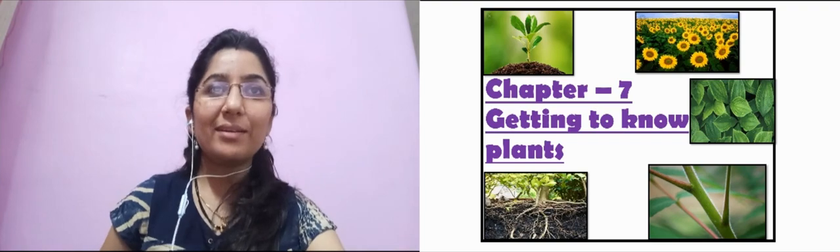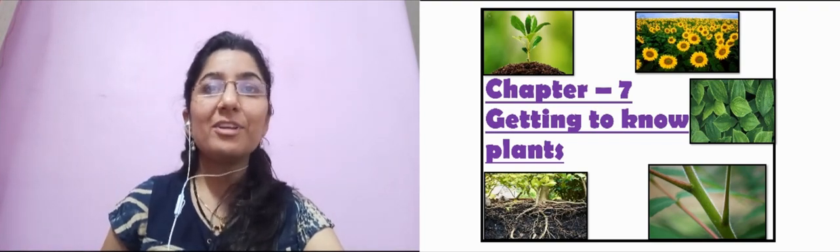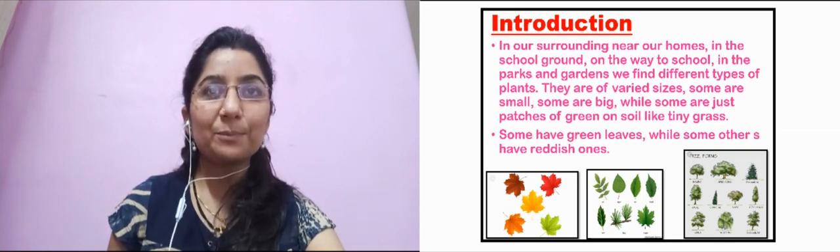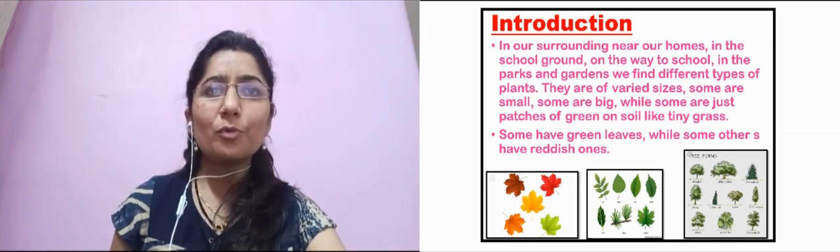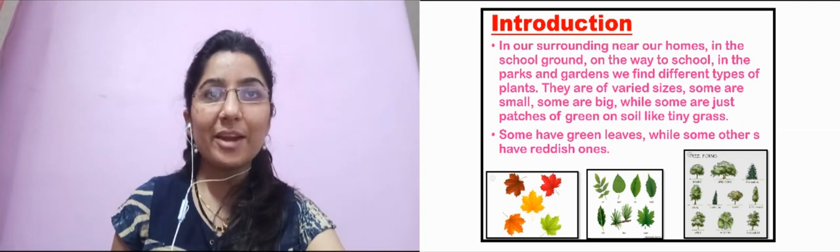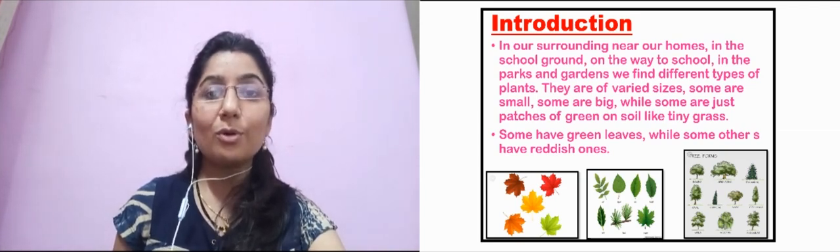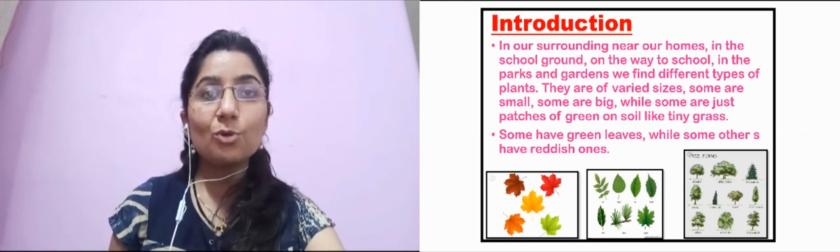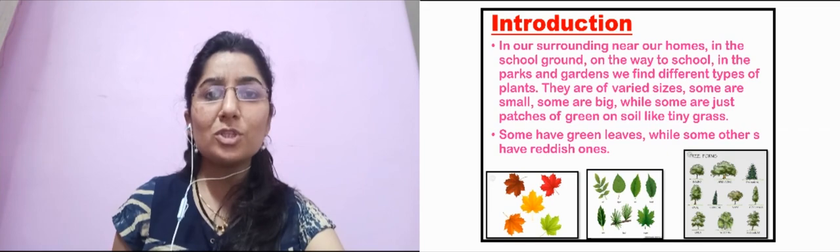So, let's begin. Today, we'll start with lesson number 7, getting to know the plants. See, dear students, whenever you go around the surroundings of your house, you see various kinds of plants, right? When you go on the way to your school or to your friend or anywhere, you see various kinds of plants around you, nearby you. So, if you observe those plants, you would see variety in those plants.